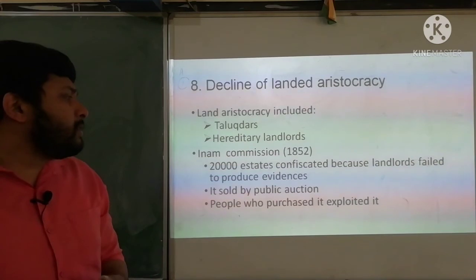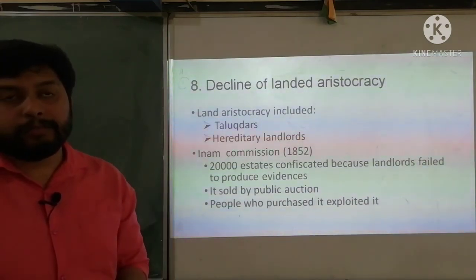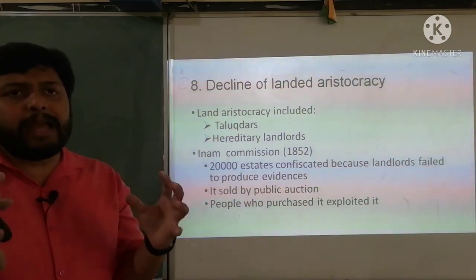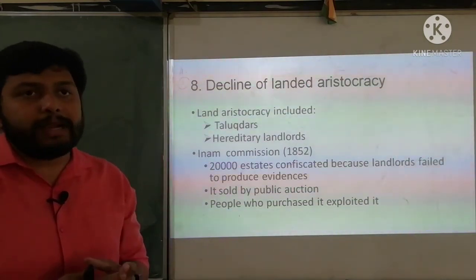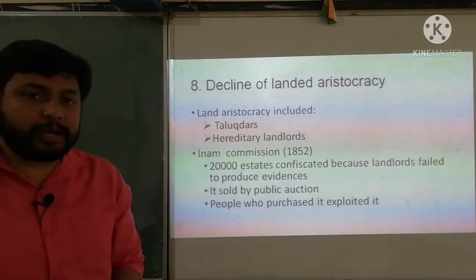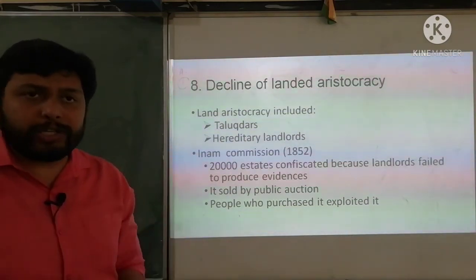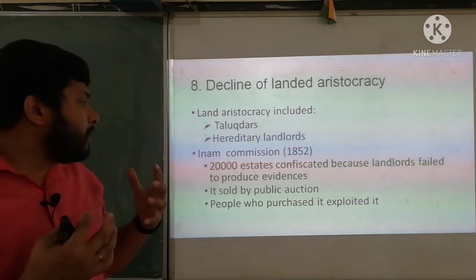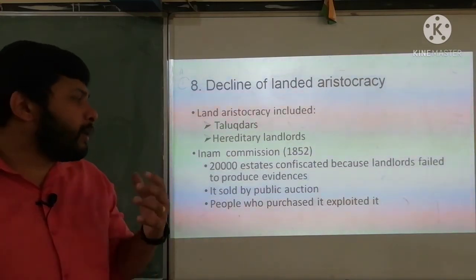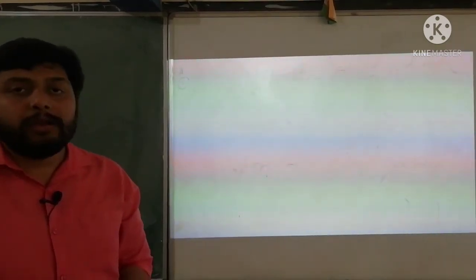The people who purchased them just exploited them. They never tried to maintain them.